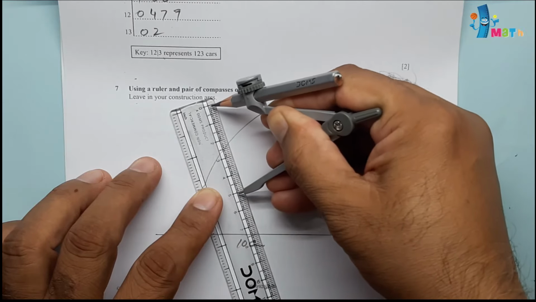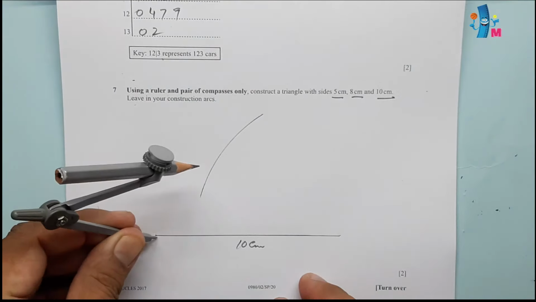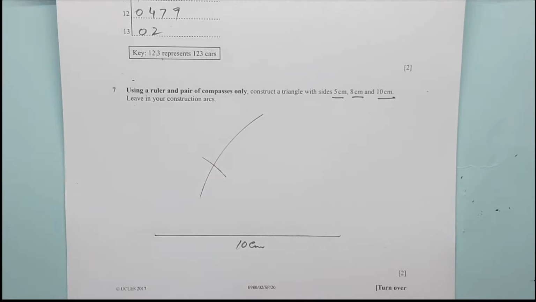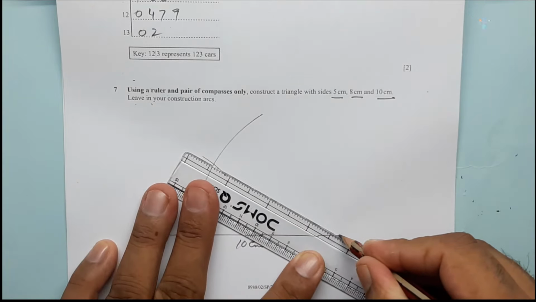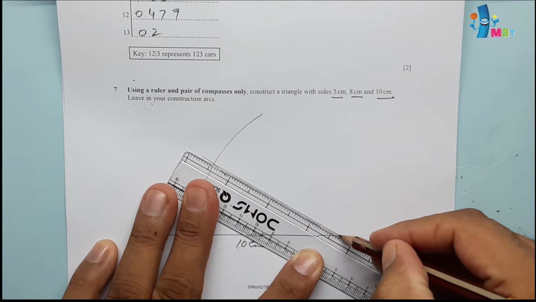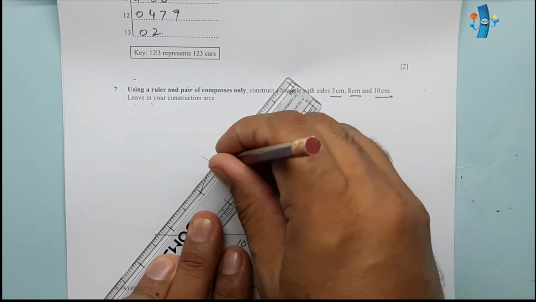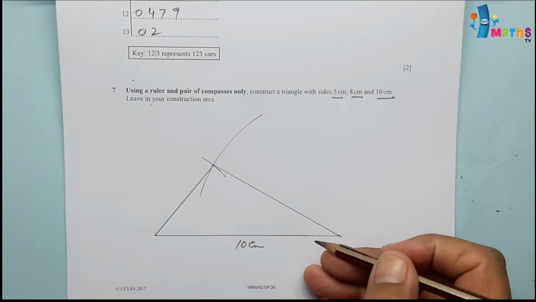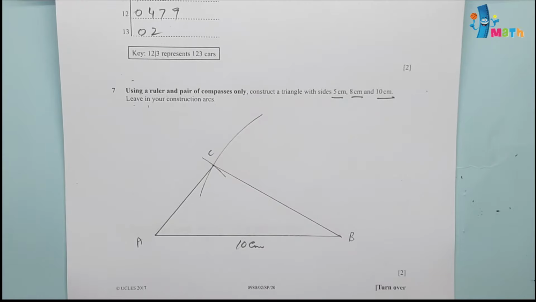This will be exactly 8 centimeter. After that we'll be making arc from this point 5 centimeter. So 8 centimeter and 5 centimeter. We got this point, and we can join this point with this first. We'll be keeping these arcs so that this will be showing our working. So no need to erase these arcs which we have done. So we can label it like A, B and C points. So this is done.